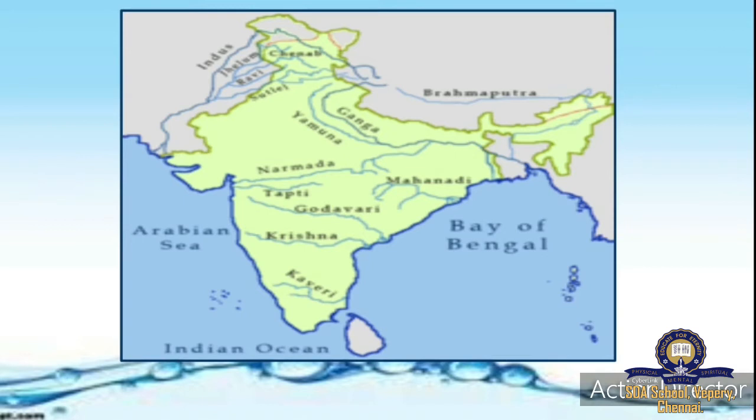Here they have given many important rivers of our country, India. Okay, so you can see the river Kaveri, Krishna, Godavari, Tapti, Narmada, Mahanadi, Yamuna, Ganga, Brahmaputra. All these rivers are there in our country. Okay, and you can see the seas also. Arabian Sea, Bay of Bengal. So Arabian Sea is an example for a sea, Bay of Bengal is an example for a bay, Indian Ocean is an example for an ocean.